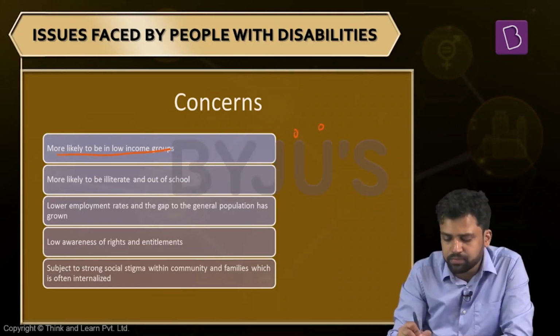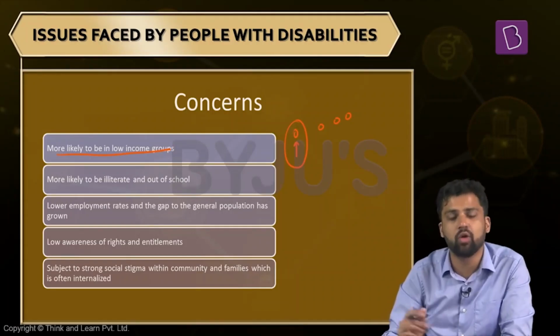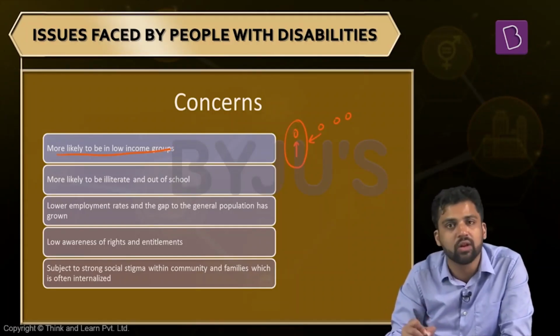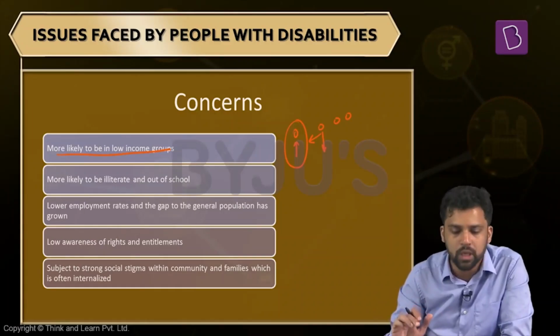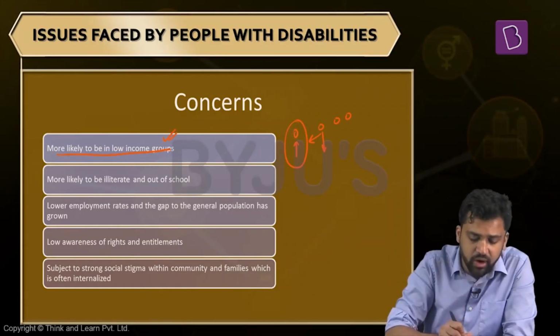Also, in a family of 4 members, if one person has some form of disability and is not able to contribute to the income, and is completely dependent on others, then you might need someone in the family to take care of this individual all the time. In that case, this person will also lose out on income. So generally, if a family has a member with some form of disability, more than one member can be impacted. So generally, they are concentrated in lower economic groups.